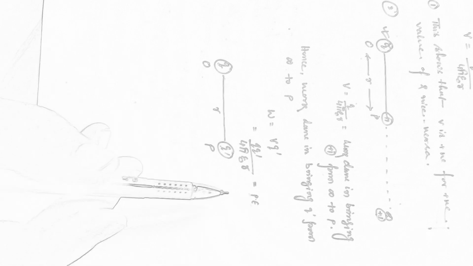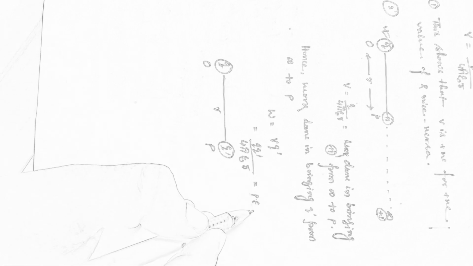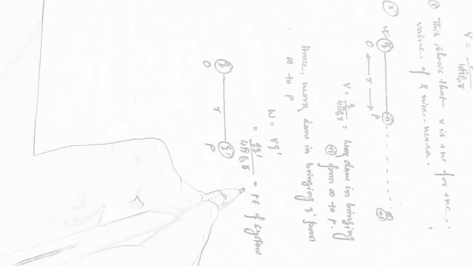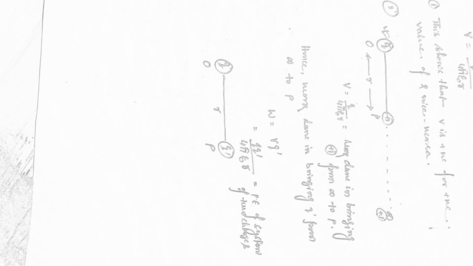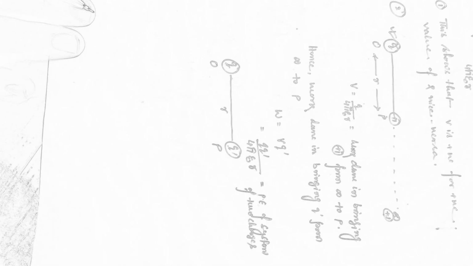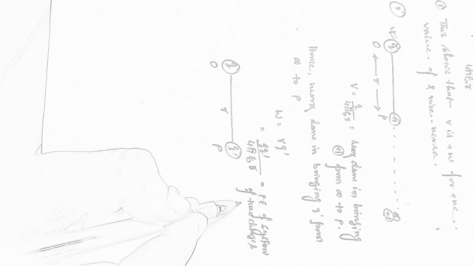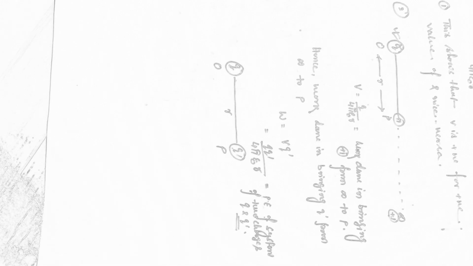So obviously this is not the potential energy of either of q or q dash, but this is the potential energy of a system of charges, a system of two charges. We will later discuss more charges, meaning potential energy due to a number of charges. Okay, so currently this is the potential energy of the system of two charges, q and q dash. It's not about any one of them. Clear?